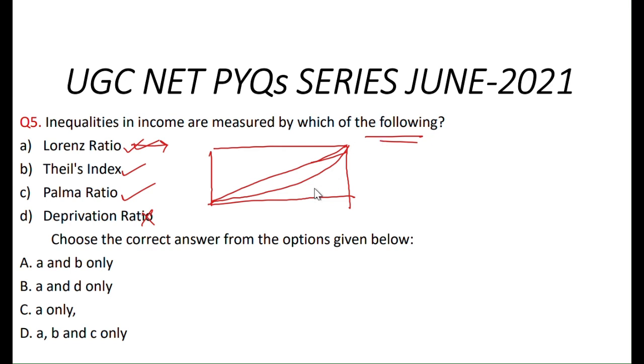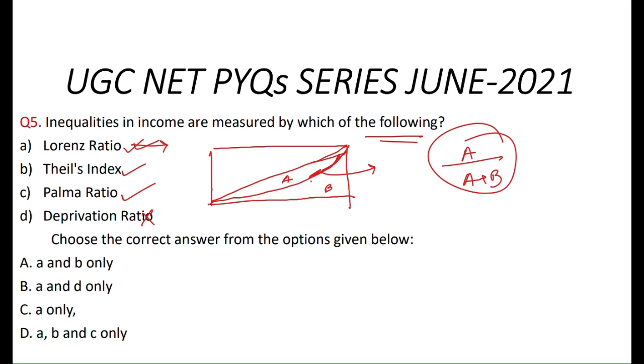This line represents how far the economy is from the equality line. This curve indicates that. Hence, if this area is denoted by A and this area is denoted by B, then Lorentz ratio is basically A by A plus B, and this represents the inequalities in income.